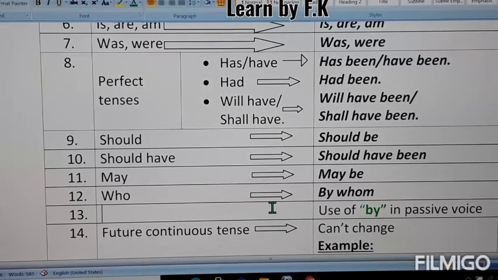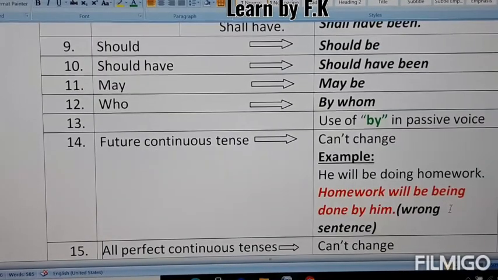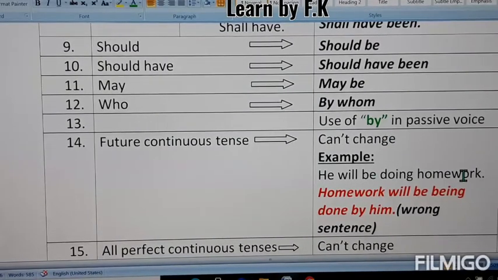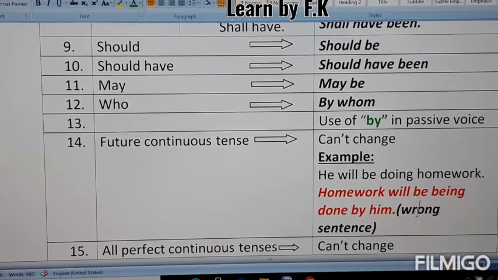Rule number 13: use by in passive voice. Rule number 14: future continuous tenses cannot be changed. For example, he will be doing homework. If you change it into future continuous tense, the answer will be homework will be being done by him. This is a wrong sentence, that's why I've written it here in red color.